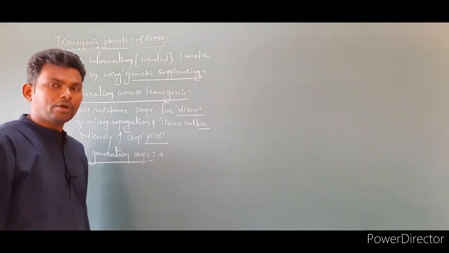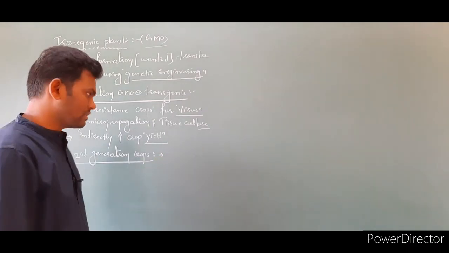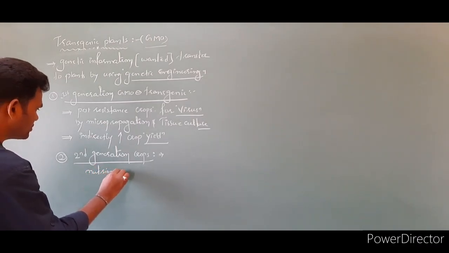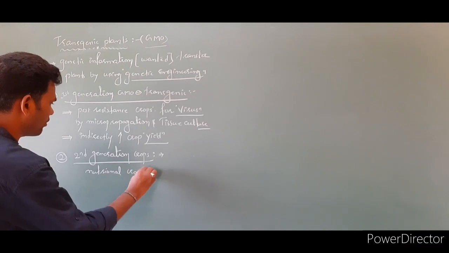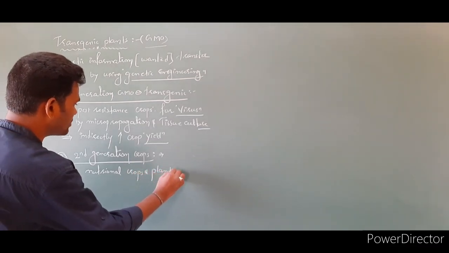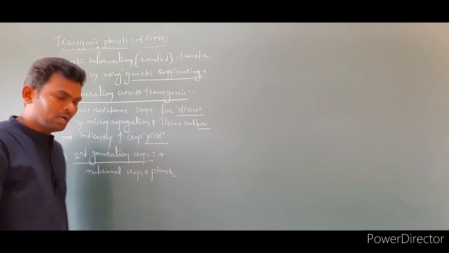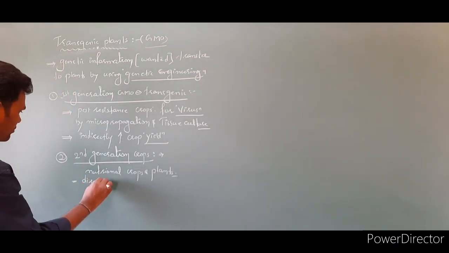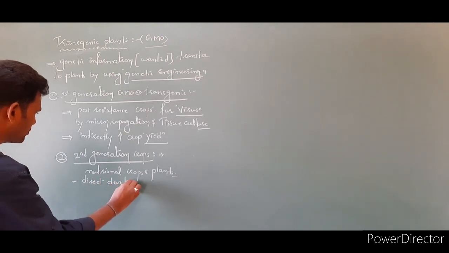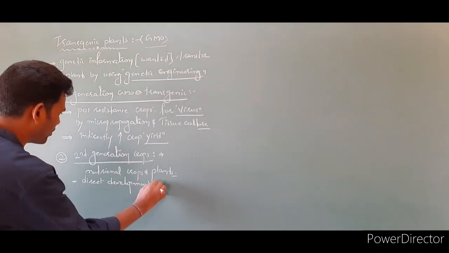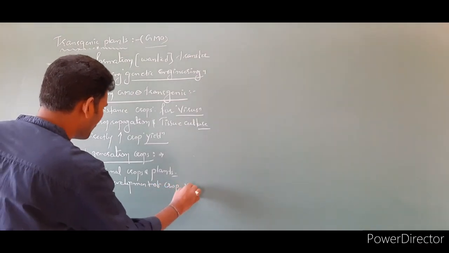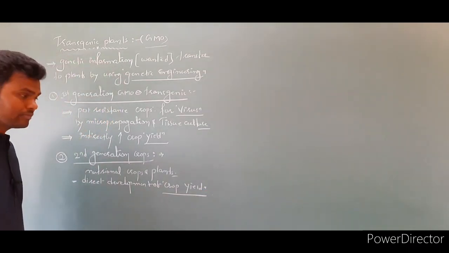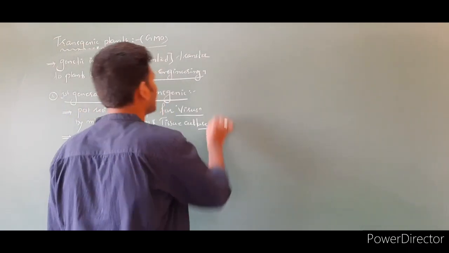And second generation crops. Here they developed nutritional value crops or plants. Nutritional crops or nutritional plants are developed. So this method is a direct development of crop yield and nutrition value. And third one is